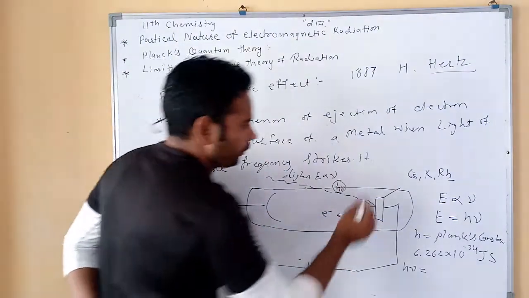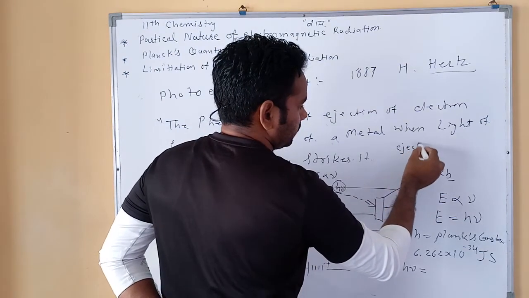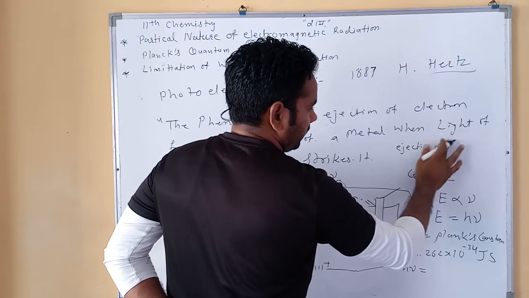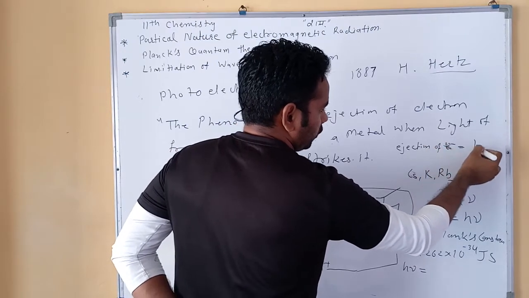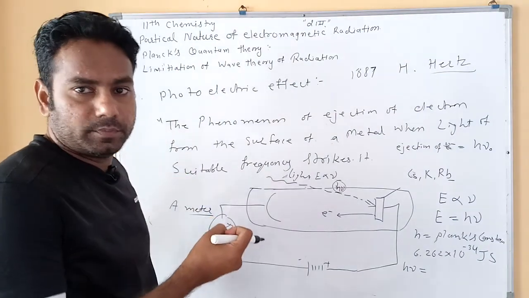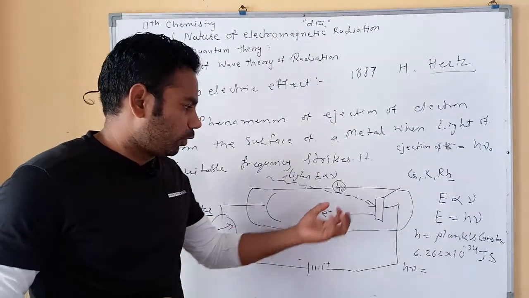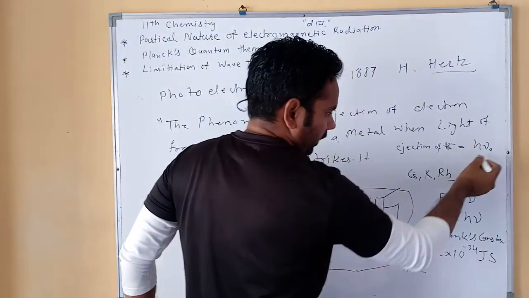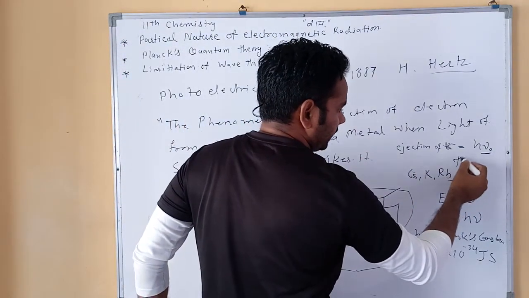The energy for ejection of an electron is equal to h nu. This is the frequency required for the ejection of an electron, and this energy is also called the threshold energy.